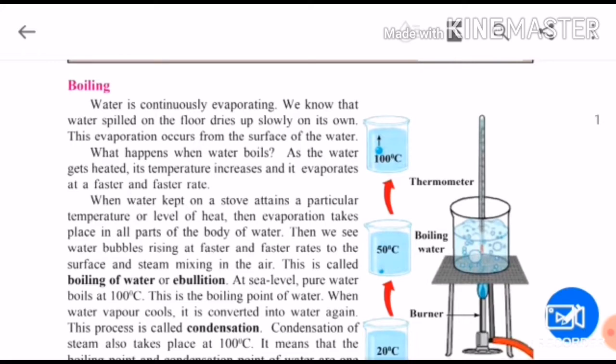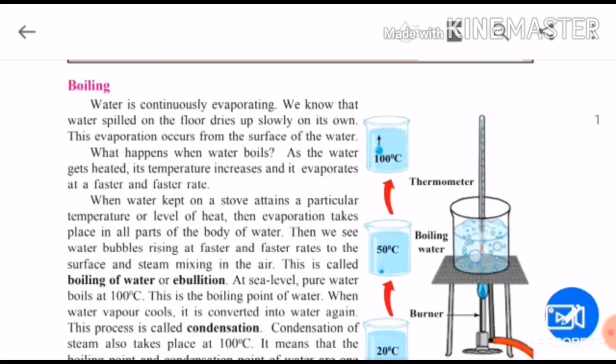In that we have seen change of state of substances, how while providing heat and by cooling one substance changes from solid to liquid and liquid to gas, and after cooling vice versa, gases get converted into liquids and liquids get converted into solid. After that we have seen some properties of solids, liquids and gases.